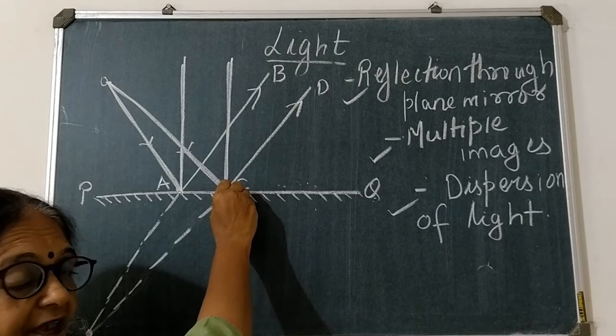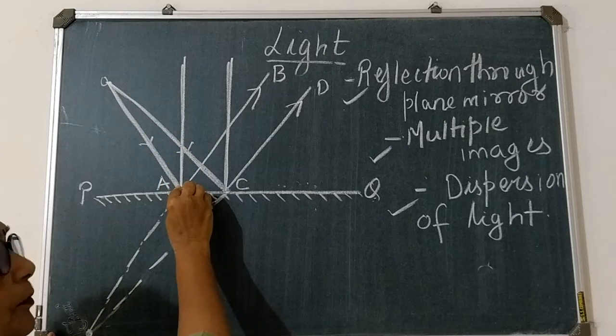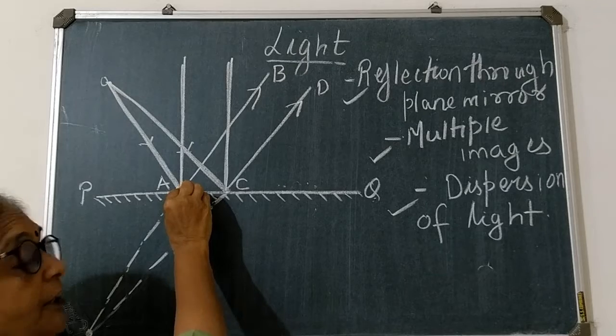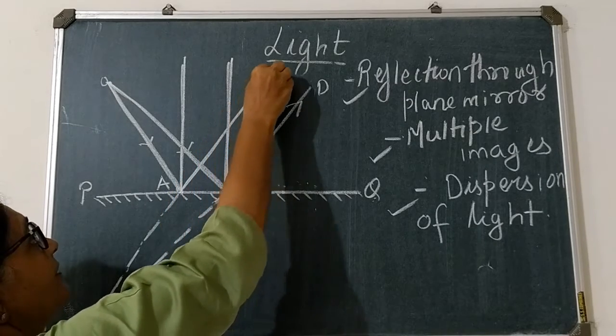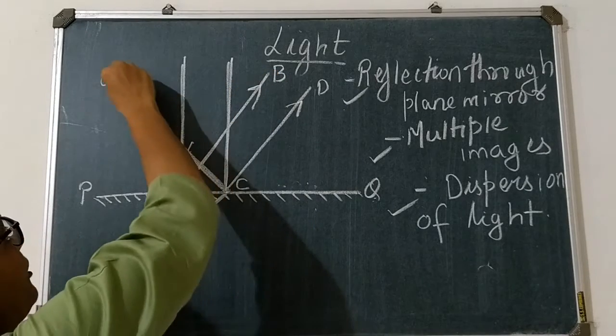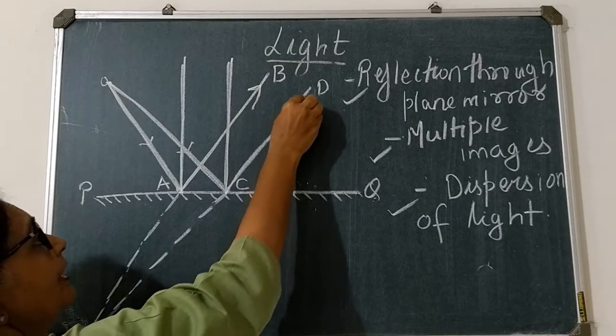What do we observe is that after the ray strikes the plane mirror, it gets reflected, that is, it moves in the opposite direction, and this is your reflected ray, right? From here also, this is the incident ray and this is your reflected ray.